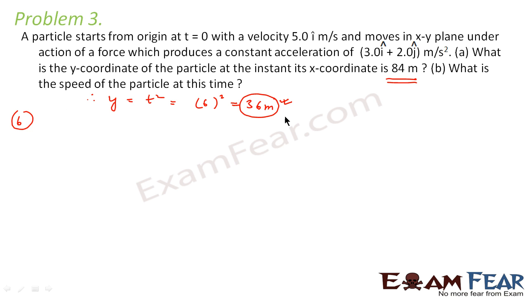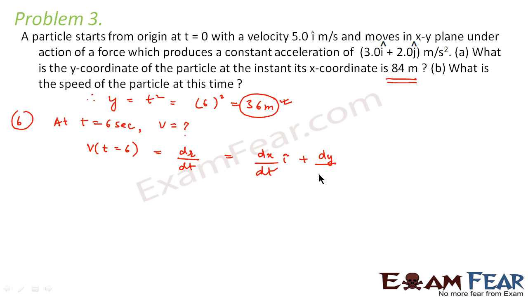Now let us look at the second part. It asks, what is the speed of the particle at this time? That means at time is equal to 6 seconds. When time is equal to 6 seconds, what will be the velocity of the particle? Now, velocity of the particle at t is equal to 6. So this will again be dr by dt. So that will be dx by dt i cap plus dy by dt j cap.